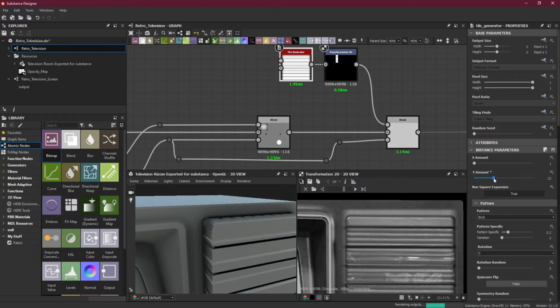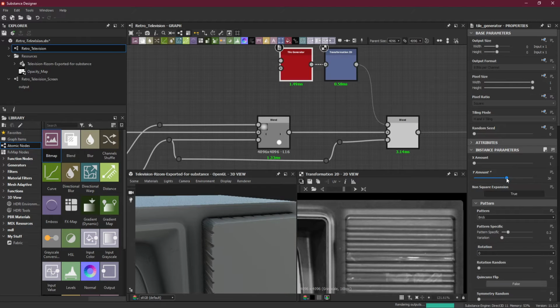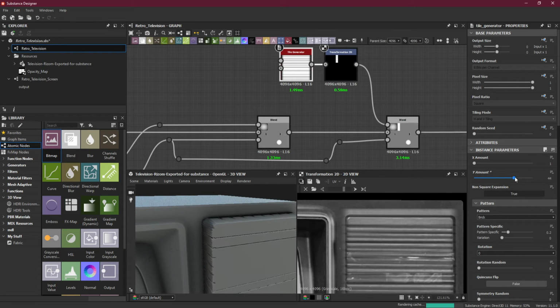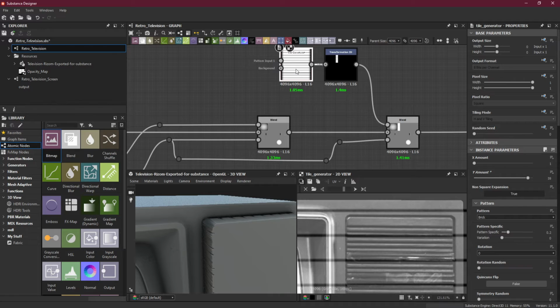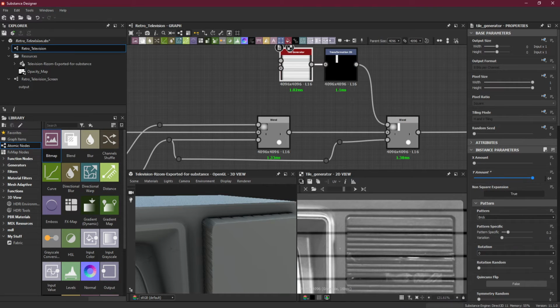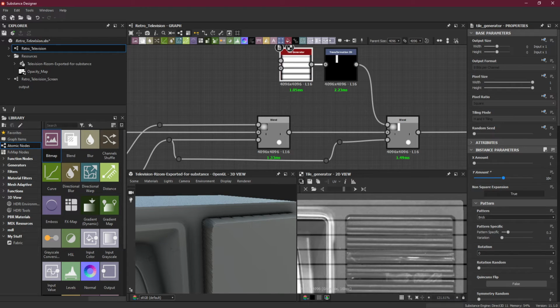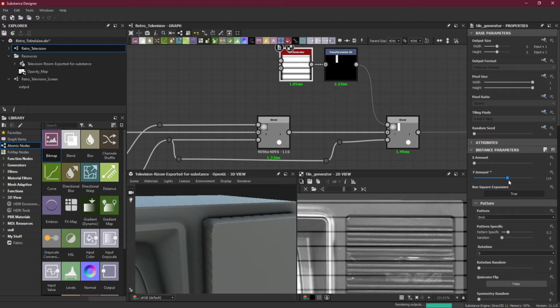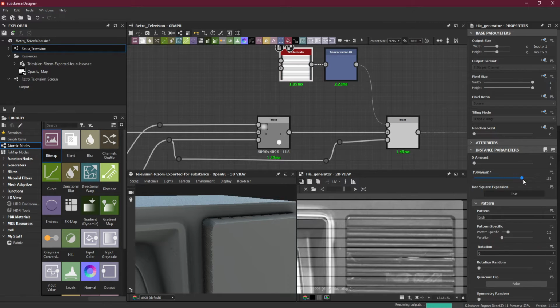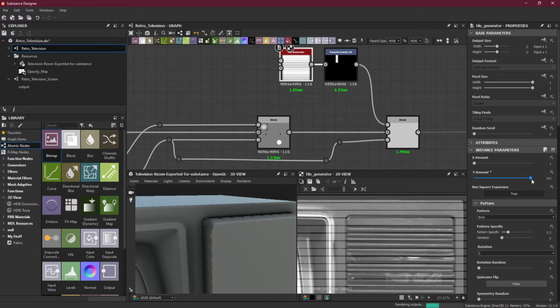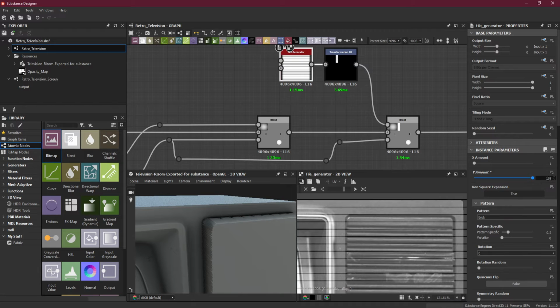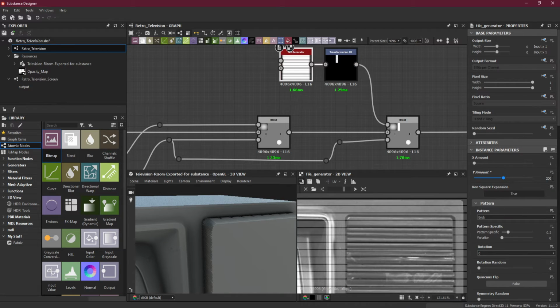So let's increase the Y amount to match what we have. This is what I'm getting here, and let's increase even more. I'll just type it, because you can type the value you want. So I will type it even more, 200.